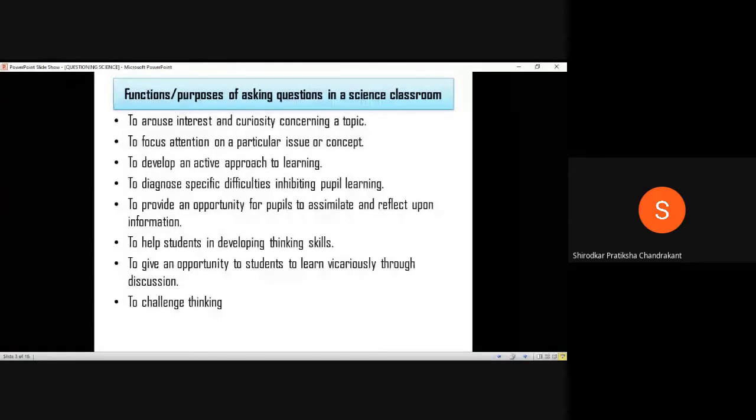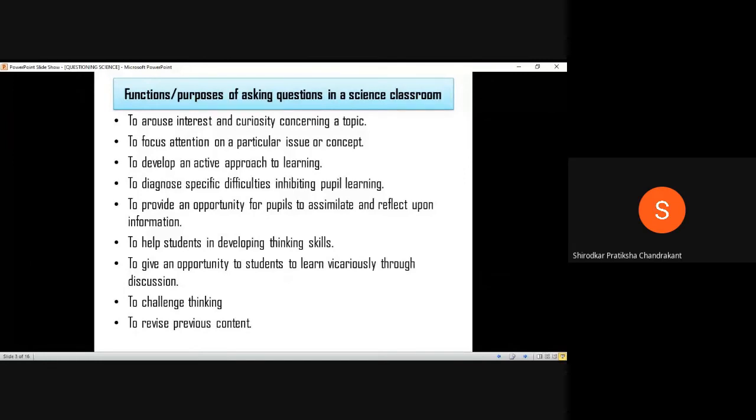Now, it can also be used to revise previous content. This is a basic tool that each one of us knowingly or unknowingly uses. Whenever we enter a class, as a teacher, if I want to know how much was covered in the previous class, or how much they have actually understood or comprehended, I will ask questions.